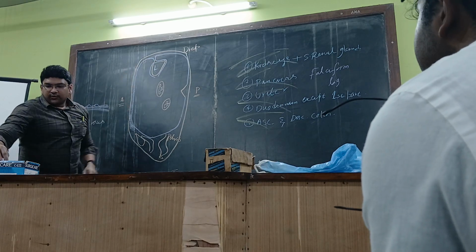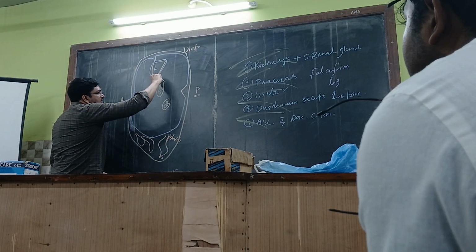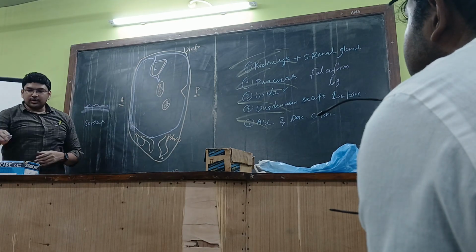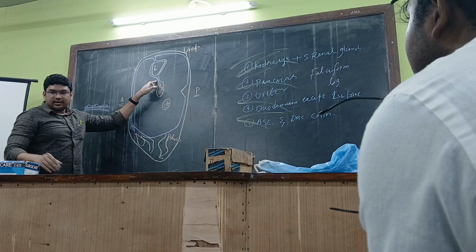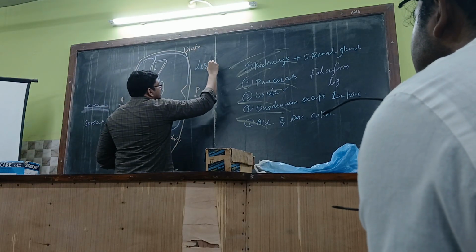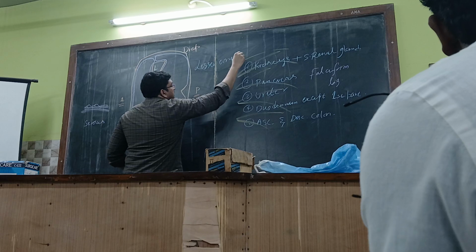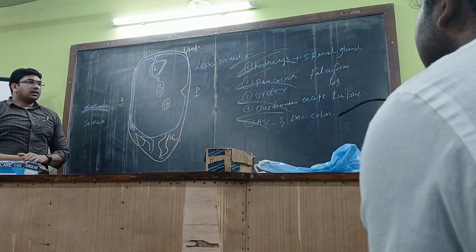From the liver, these two layers will be reflected over the stomach now. From the liver all the way towards the stomach in the name of an omentum. What is meant by omentum actually?